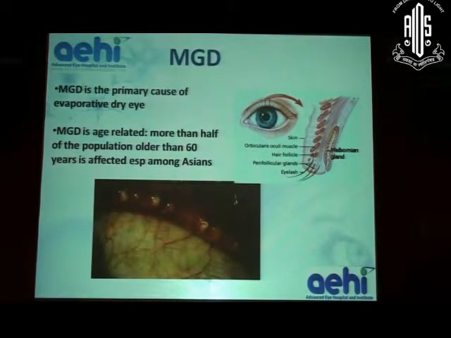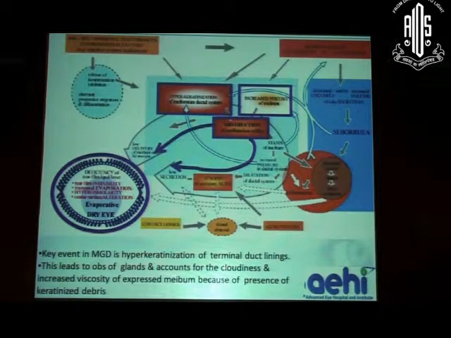One of the commonest causes of dry eye in India is meibomian gland dysfunction, which we all know is a disease which mostly affects older individuals and is fairly common in Asians. Now, among the various pathogenic mechanisms which cause meibomian gland dysfunction, one of the commonest key events is the hyperkeratinization of the terminal duct lining, which in turn causes obstruction of these glands and is responsible for not just altered secretion but also reduced secretion, and in turn causes surface inflammation and creates a vicious cycle.